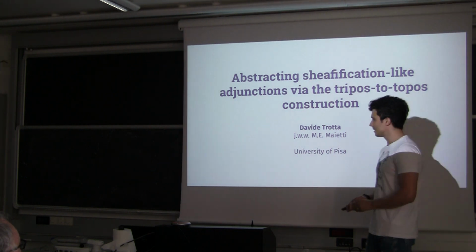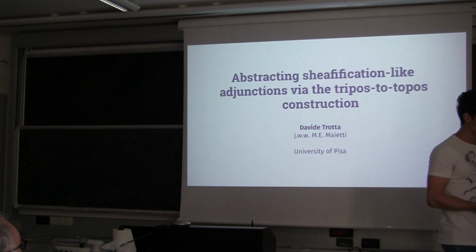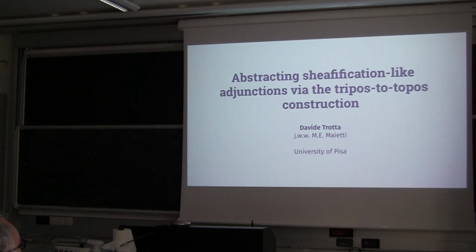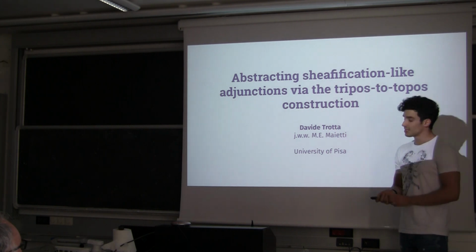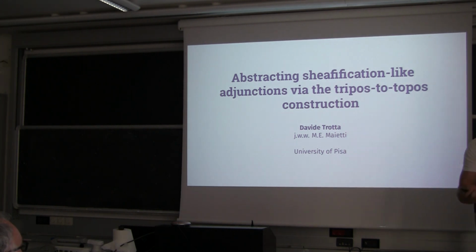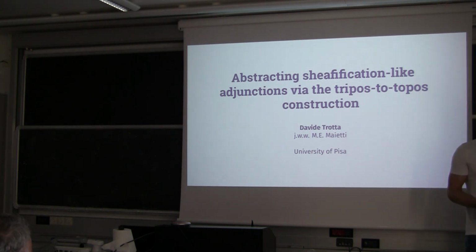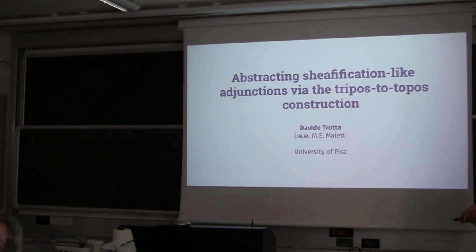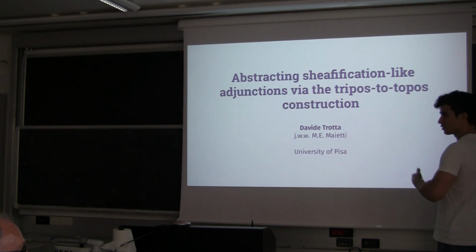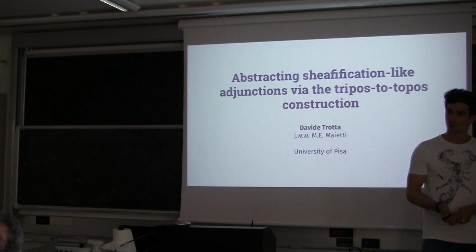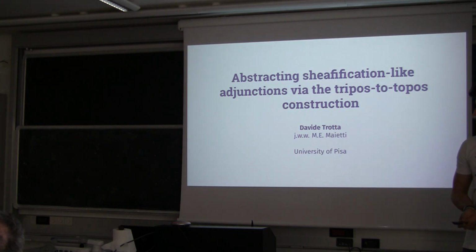In particular, in the first part, I will present what I think is the main result of this talk, that is an abstraction of the ordinary sheafification, which is the case for the sheafification for localic toposes, to an arbitrary set-based tripos, and then to an arbitrary topos obtained as the tripos to topos construction for a set-based tripos.